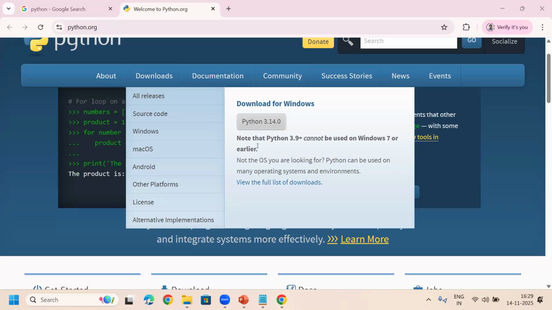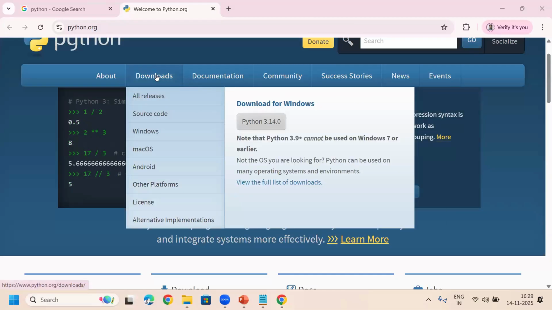Does anybody have a Mac, or an operating system other than Windows on your laptops or systems? I will tell you the same procedure for that also. In Windows, this is how you download and install, and in Mac it is also the same way. If you have an Apple laptop, you will have macOS, and it is almost the same. For that also we can find the software on this website.